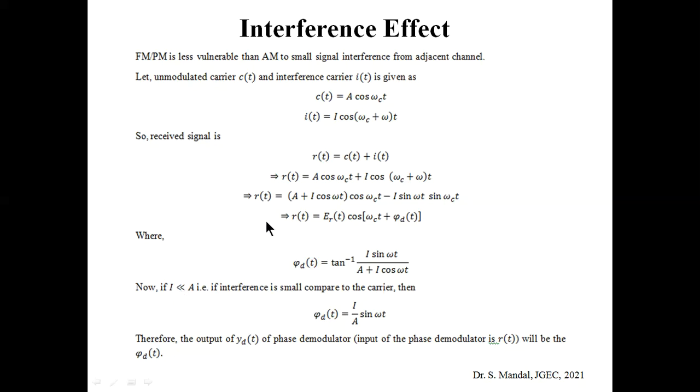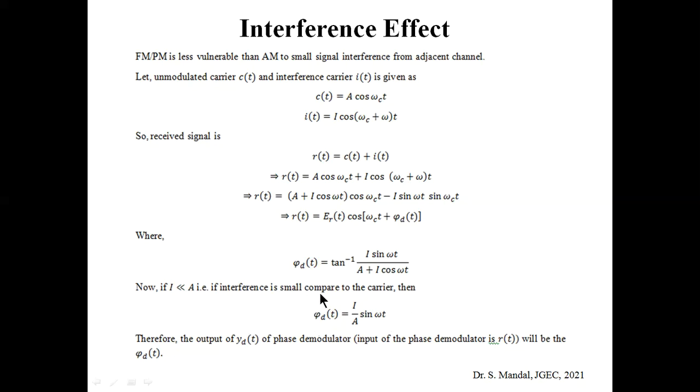Using this condition, phi_d(t) can be approximated, and using this approximation in the equation, we get phi_d(t) equal to I by A into sin omega t. This is the phase difference.